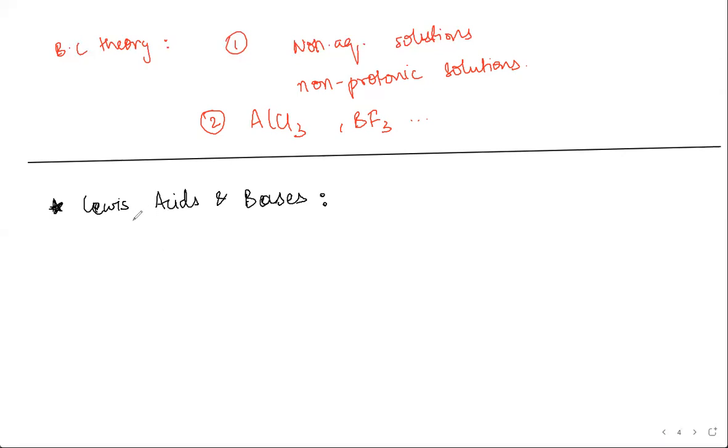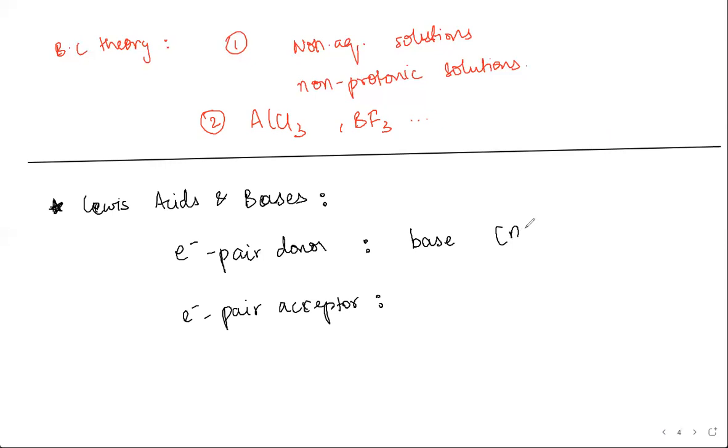Electrons. So Lewis acids and bases were defined based on electron pair donor and electron pair acceptor. Something that donates an electron pair, he defined as a base.